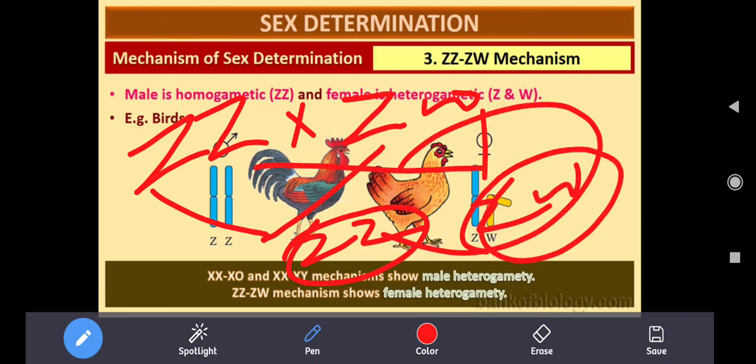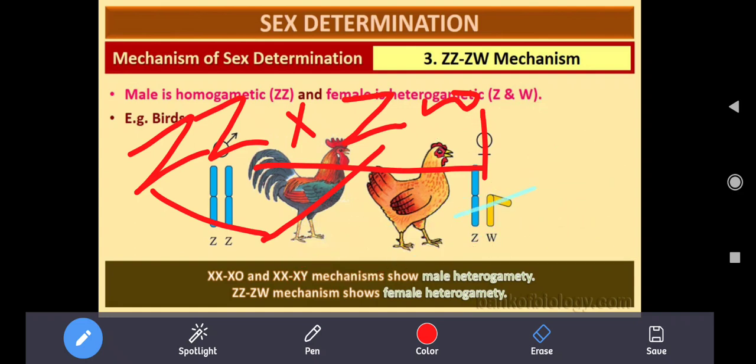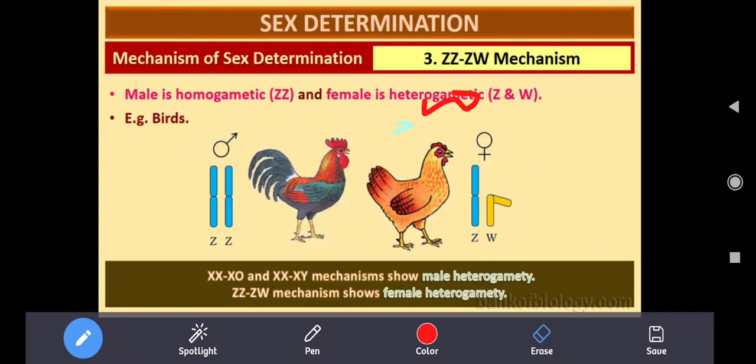So here, which one determines the sex of the young one? The female. That is called the ZW mechanism. I think you can understand my language. The ZW type will be seen in female birds, so it is heterogametic in nature. The male gamete is homogametic because both Z are present here. So here the female only determines.